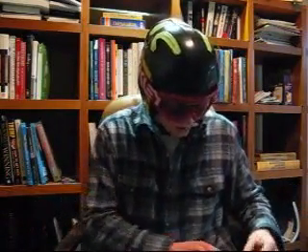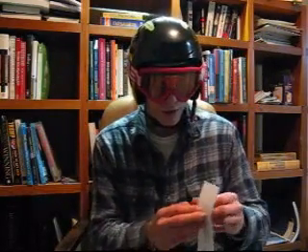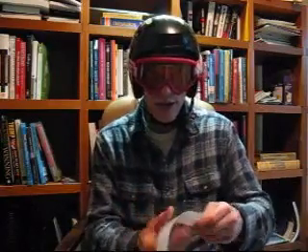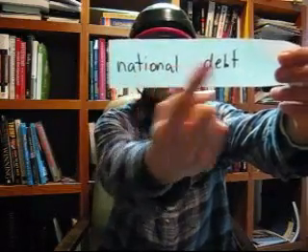So, remember, every year the United States government and Canadian government and many governments run a deficit. So they lose money every year, and that adds up. The total deficits from the beginning of time is called the government debt. The government debt is how much money does the government owe to other countries. This is also called the national debt. National means country, so the country debt.